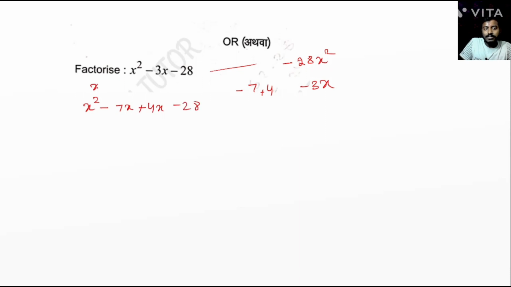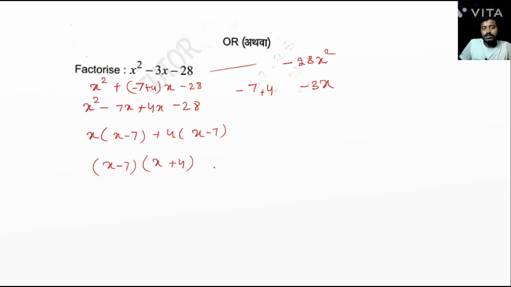So now take common x: x into x minus 7, then common 4, x minus 7, again common x minus 7. So the remaining is x plus 4. So the answer is x minus 7 and x plus 4.